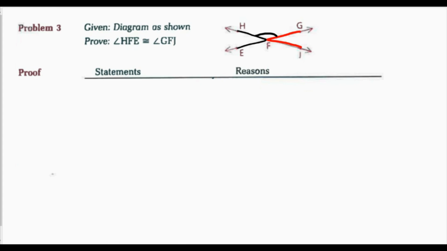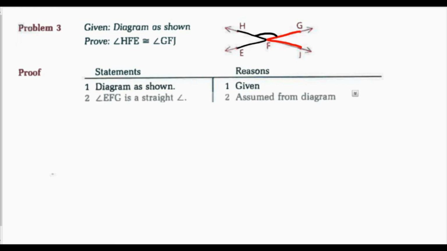So looking at this in my statement reason proof, my first statement should be my given, diagram is shown. Then I'm going to assume from the diagram that angle EFG is a straight angle because I want to show that EFH and HFG are supplementary. I know if I have a straight angle, then the two angles that form the straight angle make a supplementary pair.